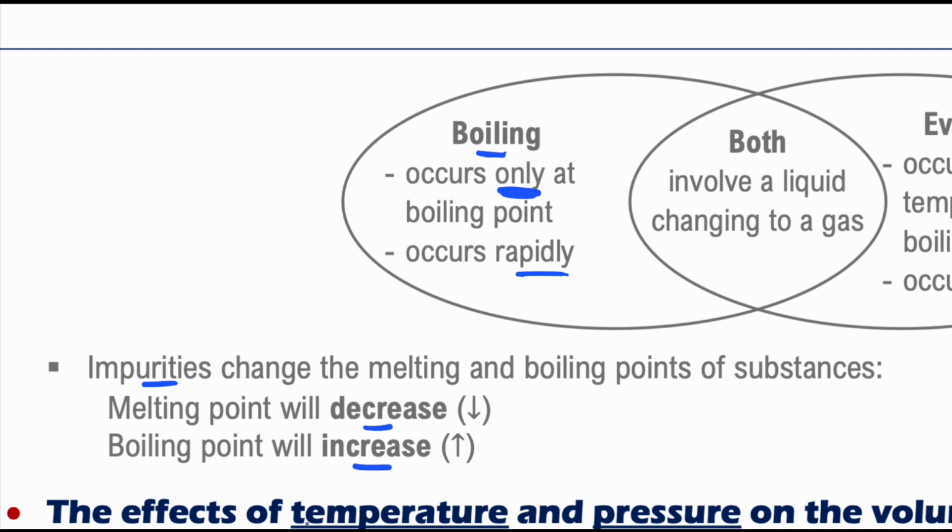As an example, if you have a pure water sample, it will boil at 100 degrees Celsius and freeze at 0 degrees Celsius, but adding some salt to it will increase its boiling point to be more than 100 degrees Celsius and its freezing point to be below 0 degrees Celsius. Let's say -2 as a freezing point and 102 as a boiling point.